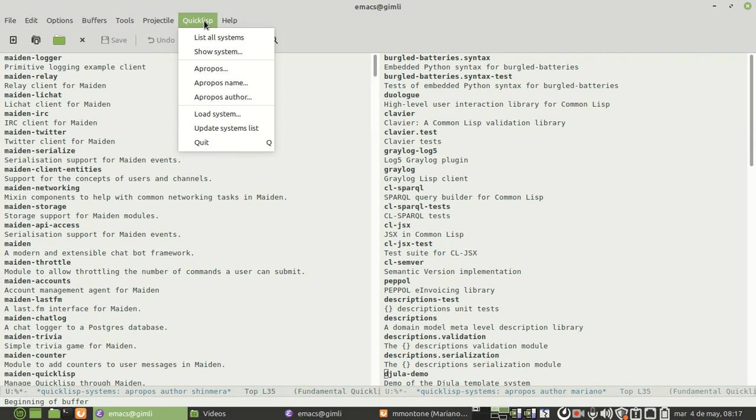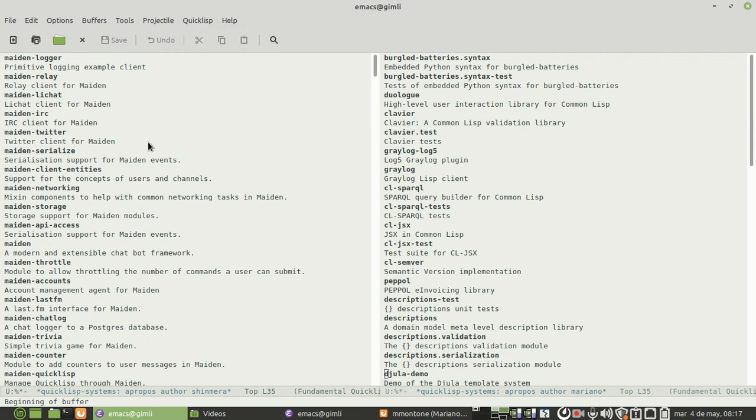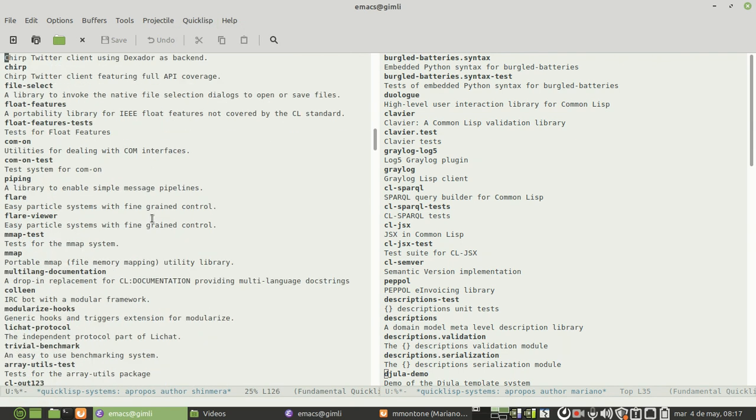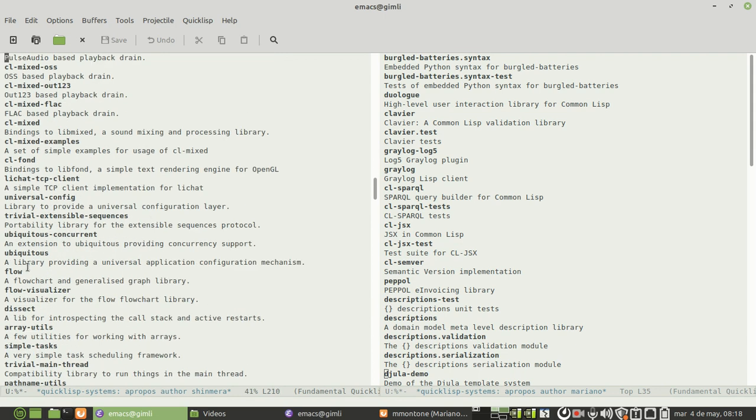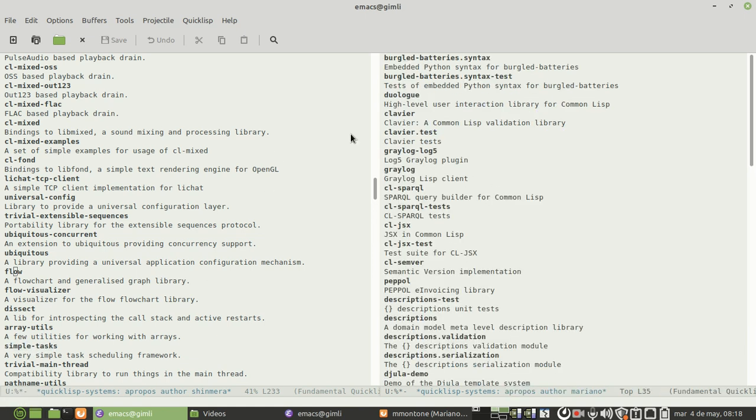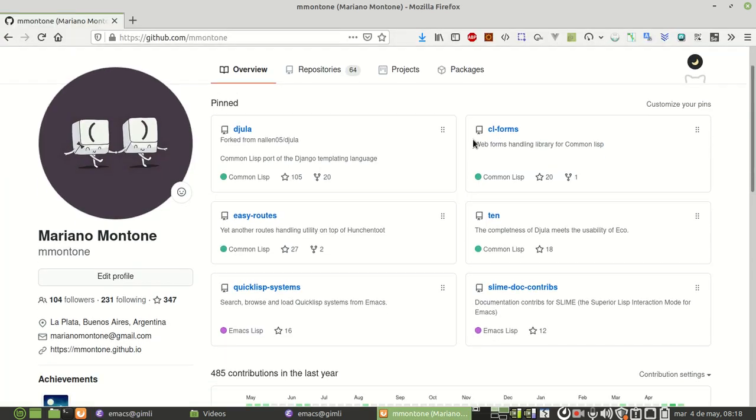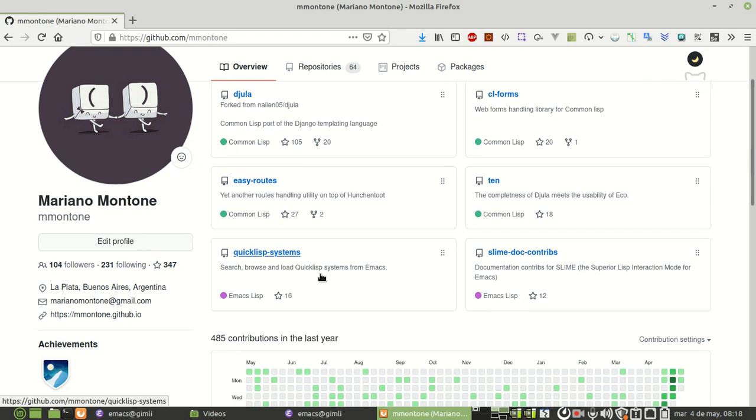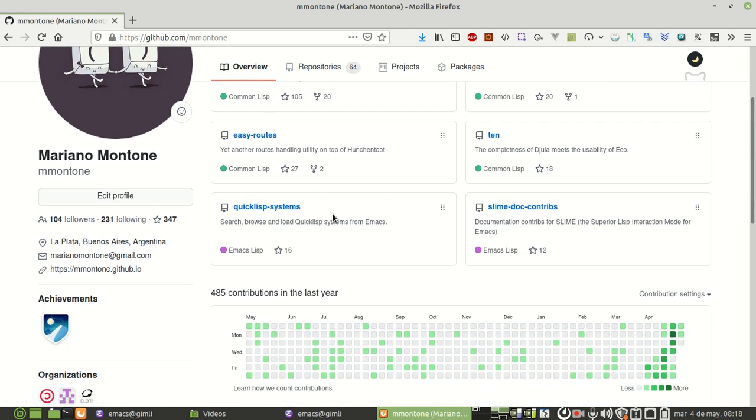Well, that's it. Let's try to load one of the systems. Flow is loaded. Okay, so they are here. Have a look if you can. Thanks.